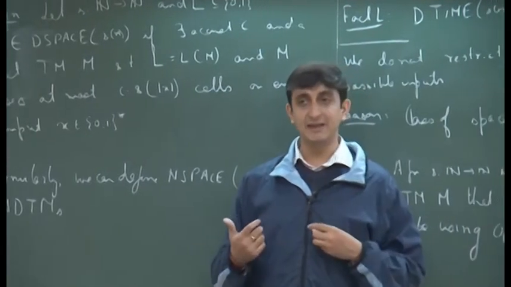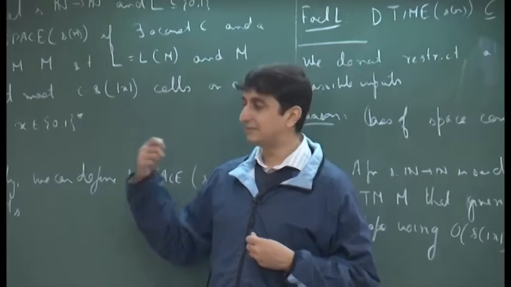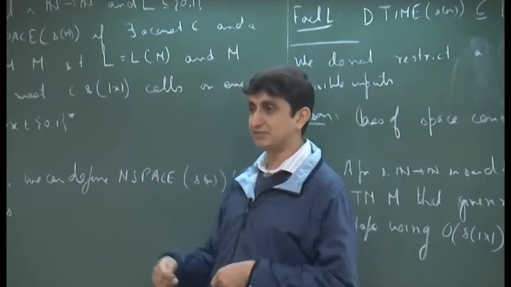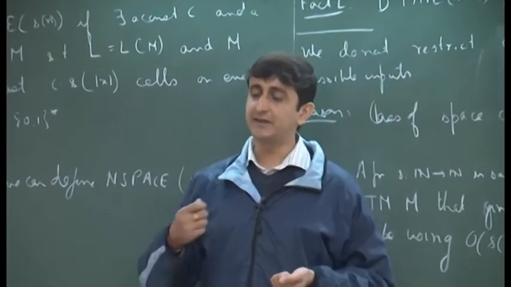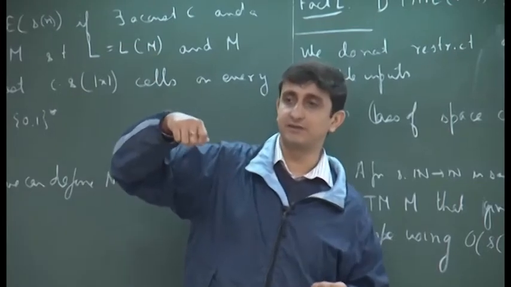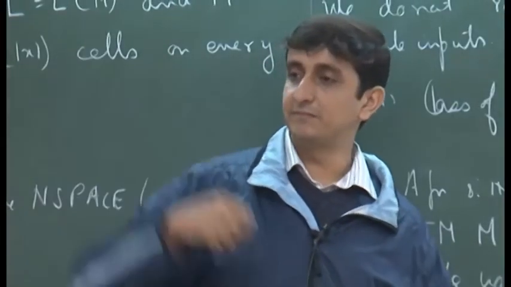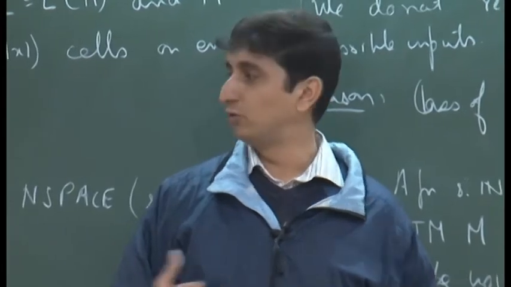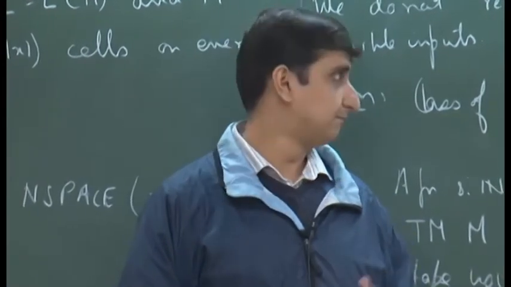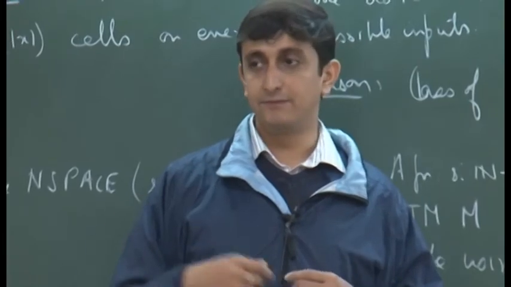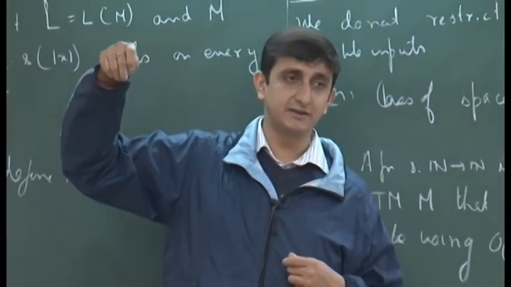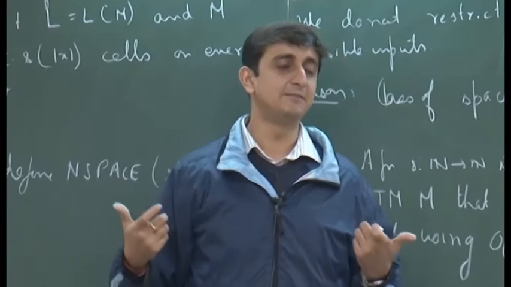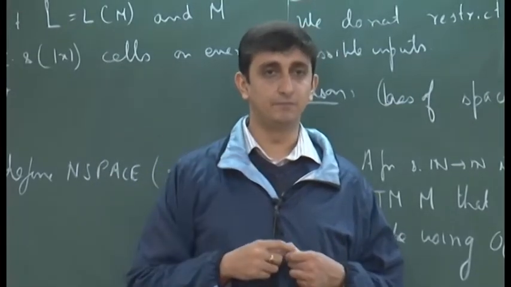If even within this many steps the Turing machine has not halted, then it will again go back to some configuration which it already was in at an earlier step. Because the total space is bounded by s of n, going back to a configuration it was already in means that it is running into a loop.